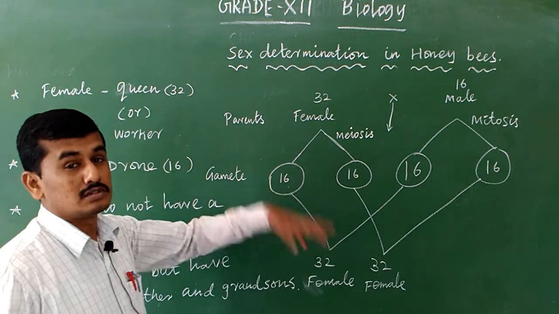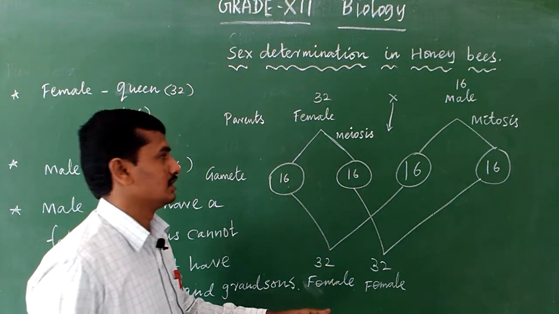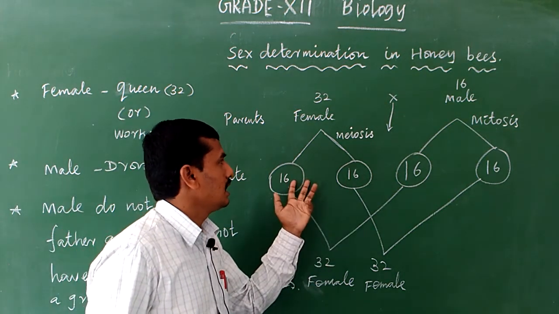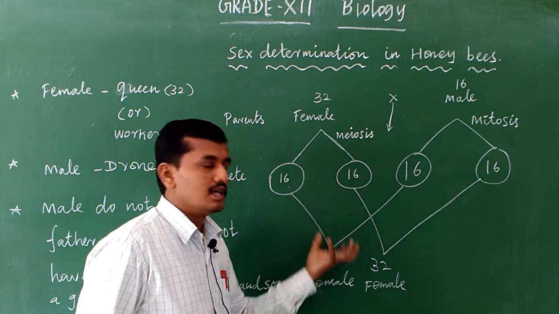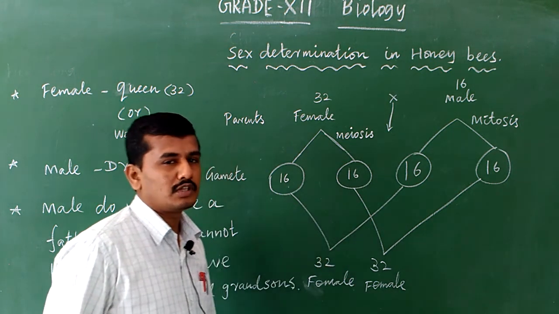After fertilization, when the male and female gametes fuse, female organisms are produced.